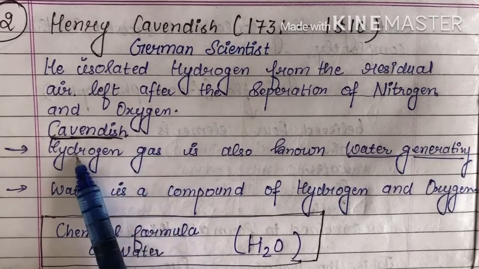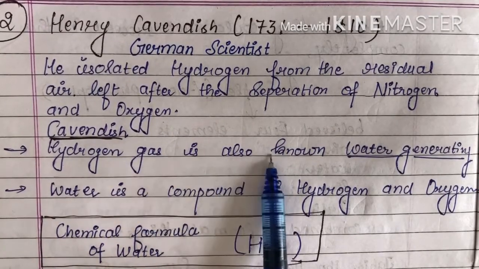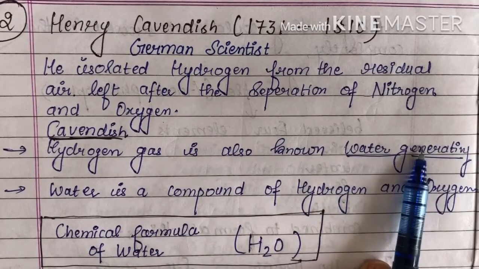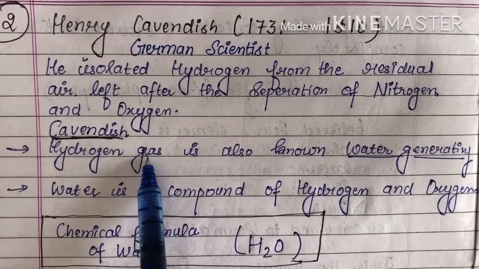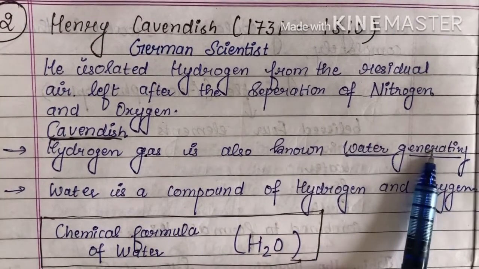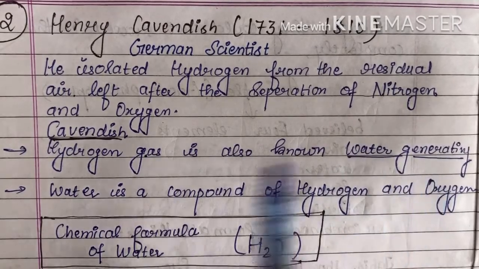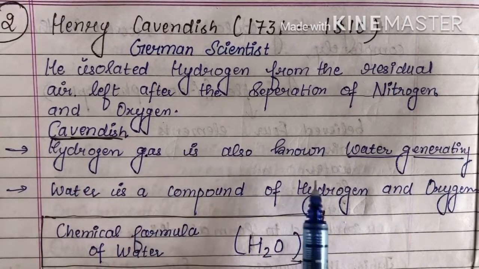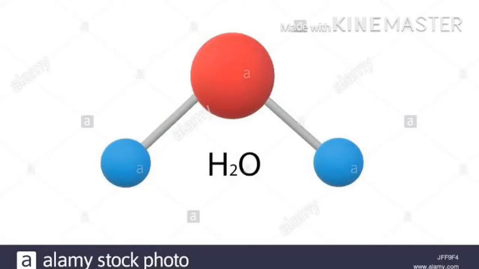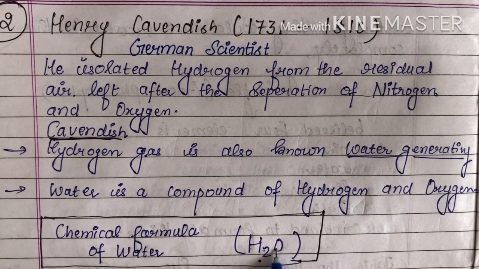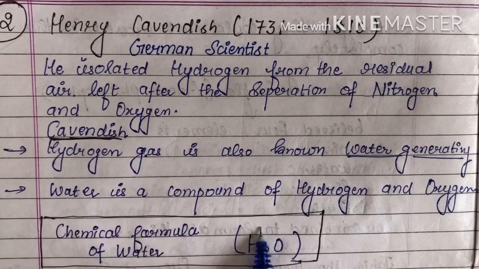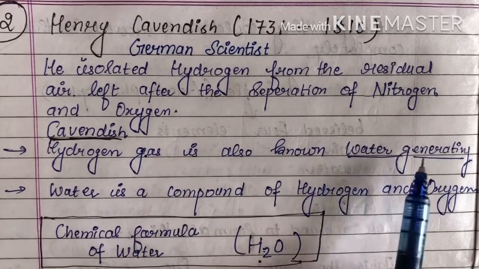Hydrogen gas is also known as water generating. He gave the name to hydrogen gas, that it is called the water generating. You know that water is a chemical compound consisting of two hydrogens and one oxygen. So if two hydrogens combine with a single oxygen atom, they will form a water molecule. So we can say that hydrogen gas is water generating.